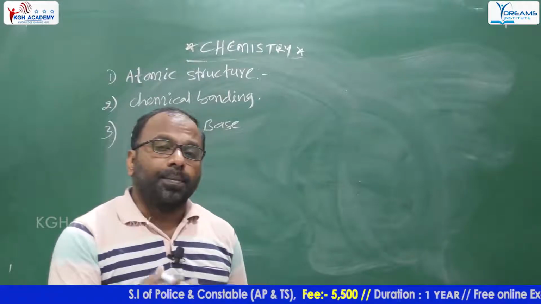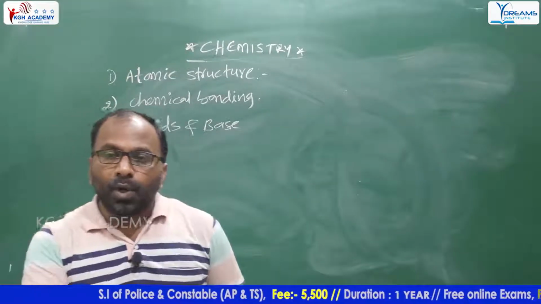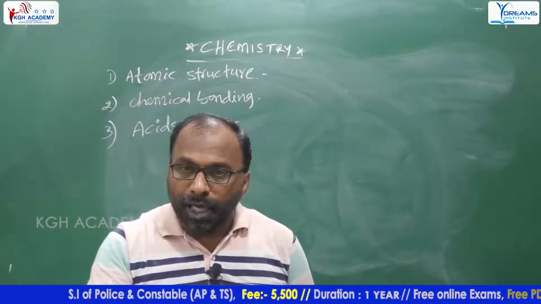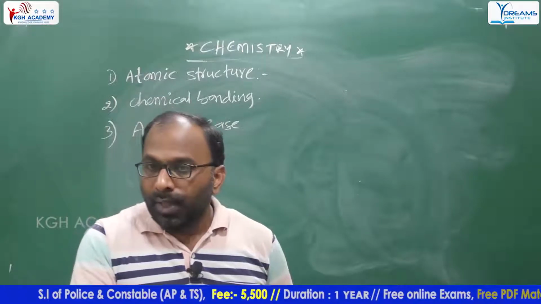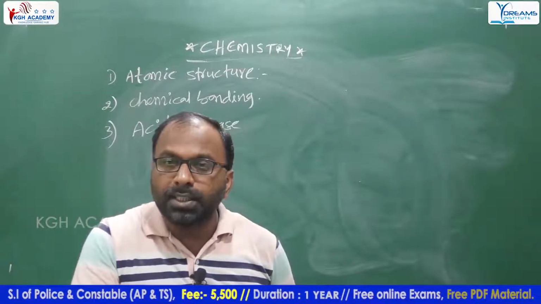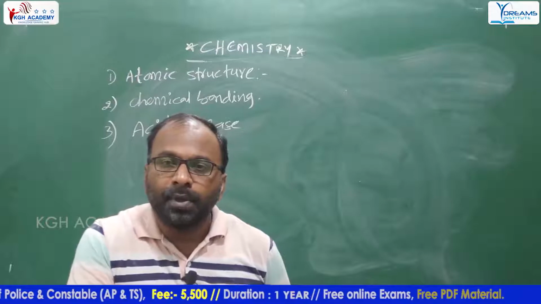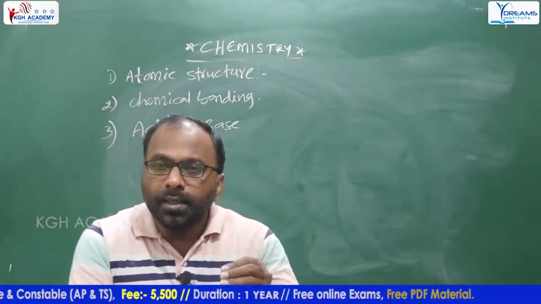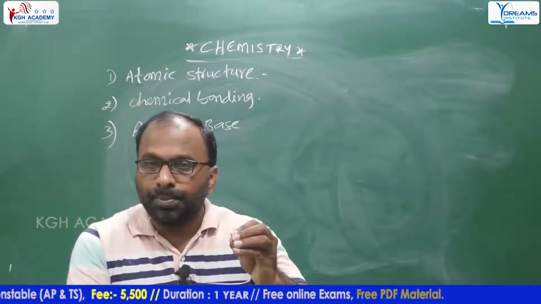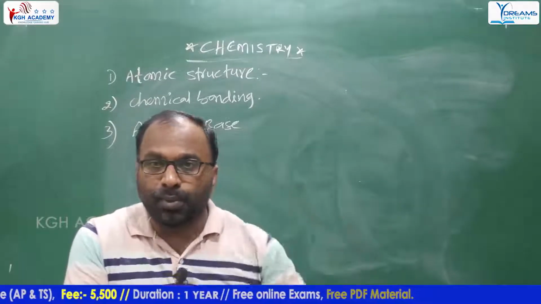Acid rainwater pH value. Human beings survive in between, what is the pH value of the human being? 7 to 7.8.